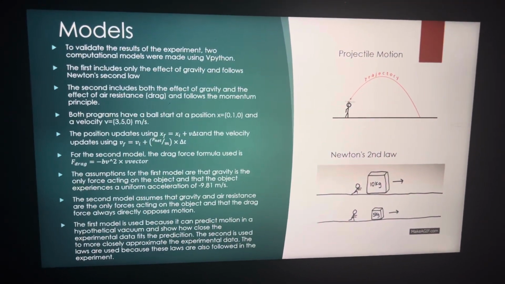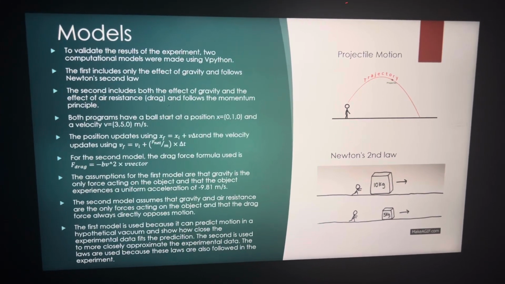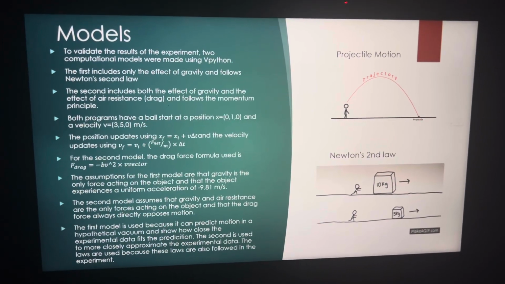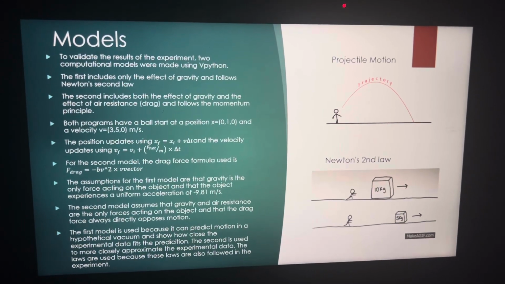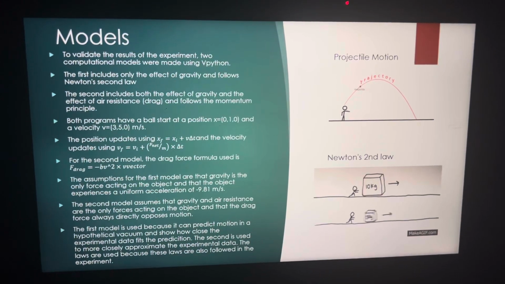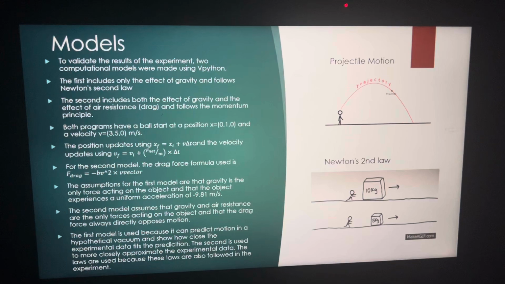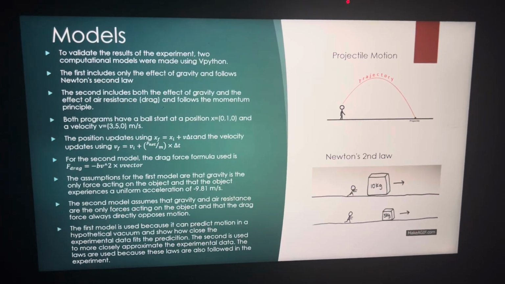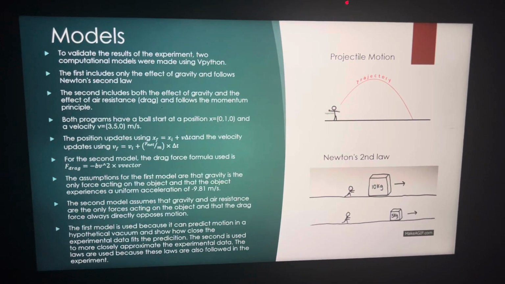To validate the results of the experiment, two computational models were made using VPython. The first includes only the effects of gravity and follows Newton's second law. The second one includes both the effect of gravity and the effect of drag, and it follows the momentum principle. Both programs have a ball started at a position of 0, 1, 0 meters and a velocity of 3, 5, 0 meters per second. The position updates using the position update formula, and the velocity updates using the velocity update formula. For the second model, the drag force formula used is F drag equals negative B V squared times the velocity vector.